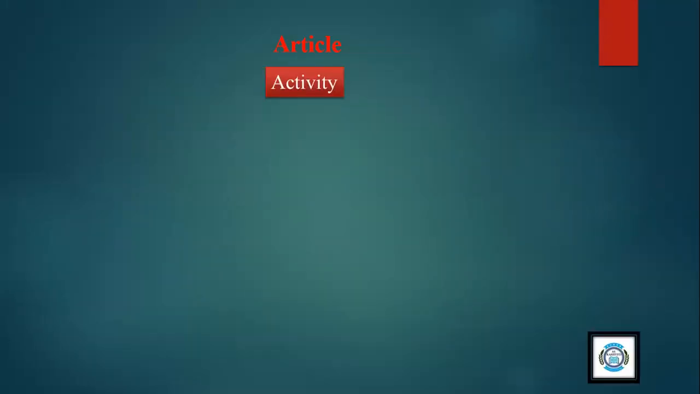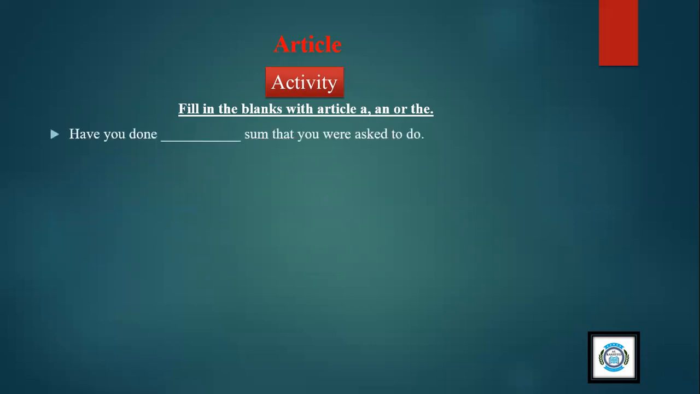Now come to the activity. Fill in the blanks with article a, an, or the. Okay, number one is: have you done dash sum that you were asked to do? Okay, here we are particularly talking about the sum which we asked you to do. Meaning you know about the sum. So article the will be used. Have you done the sum that you were asked to do?